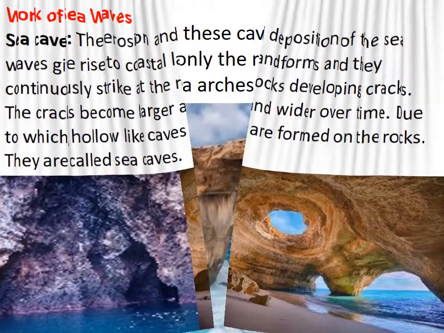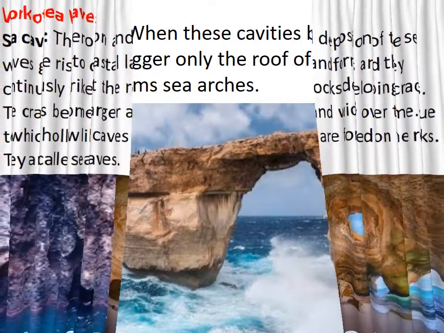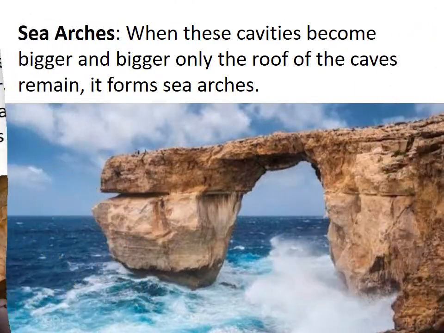Next we are going to see about sea arches. First we have seen sea caves. Now we are going to see sea arches. When these cavities, that means when these caves, become bigger and bigger and only the roof of the cave remains, that is called sea arches. So the cave has broken and only the arch remains. So this is called sea arches.